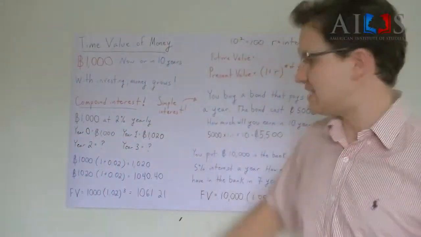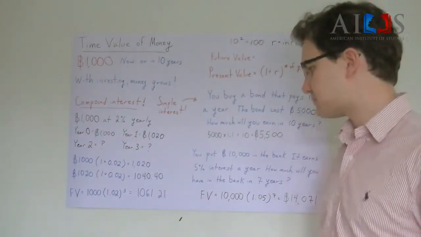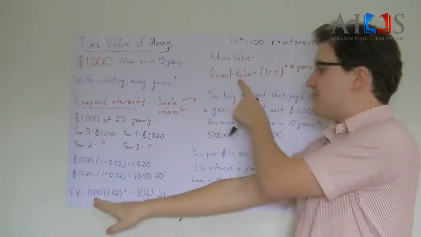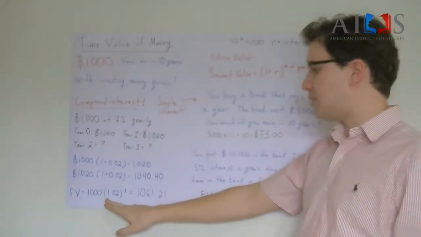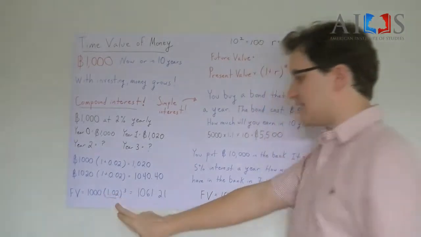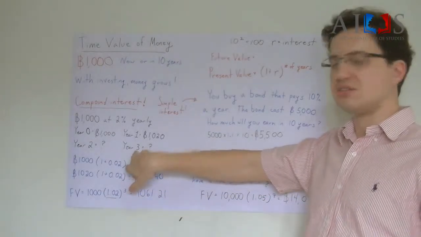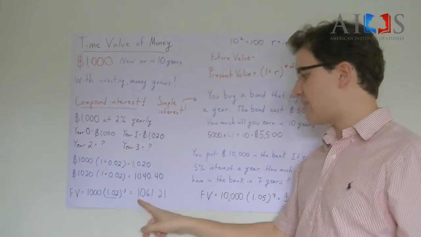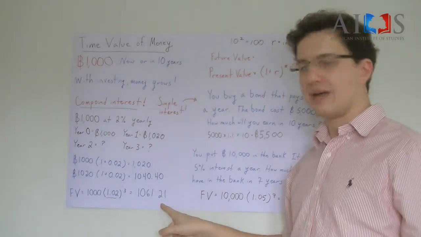So let's look at this easy problem again, where you're getting 2% interest. For 3 years, it's going to be your present value, 1,000 baht, times 1 plus 0.02, which becomes 1.02, to the power of 3 for 3 years. How much will you have at the end of 3 years? You'll have 1,061 baht and 21 satang.